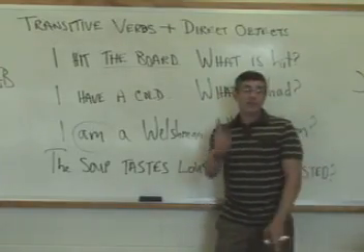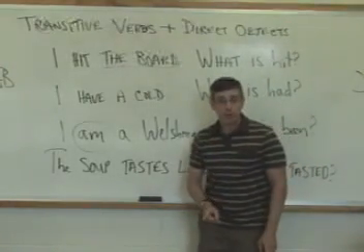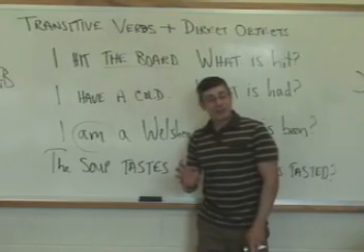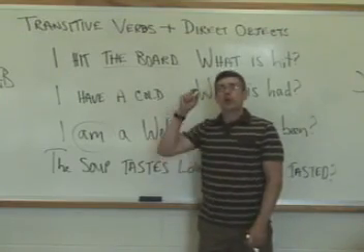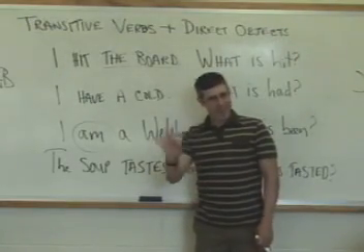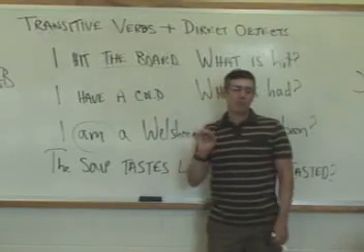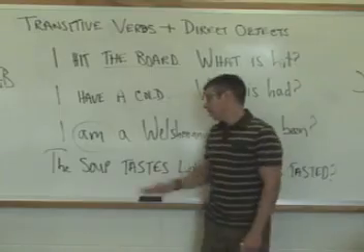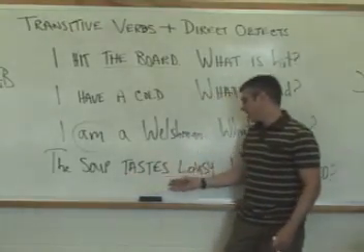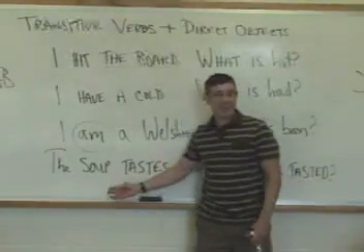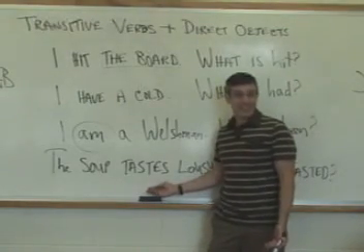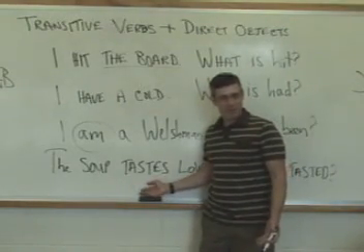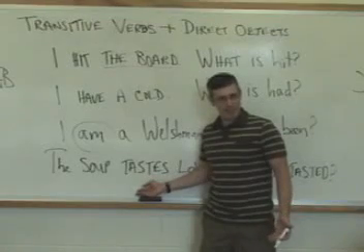Now, if the sentence were different, if it were, I tasted the soup, and then you ask, what is tasted? The soup, that's what. There, taste would be a transitive verb with a direct object, the soup. But notice here that the soup tastes lousy. Soup is, in fact, the subject of tastes. Nothing can be a subject and an object at the same time in the same sentence.